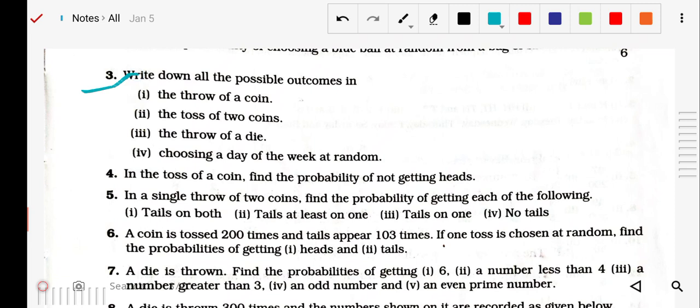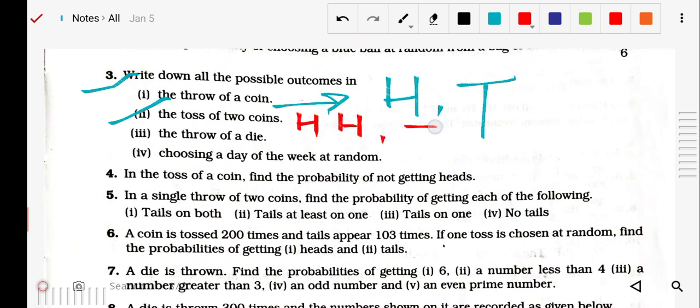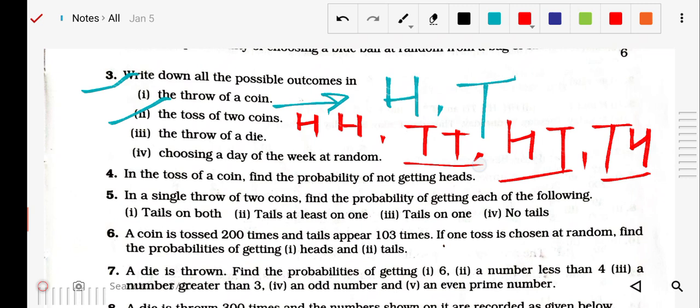Write down all the possible outcomes. What are the possible outcomes for the throw of a coin? If we throw a coin, either it can have head or tail. The toss of two coins: suppose we are tossing two coins. The chances are head on both, head and tail, tail and head, or tail on both. So the total is four different combinations.